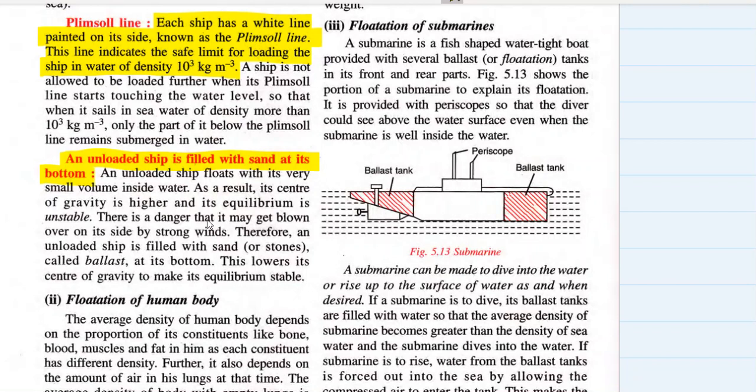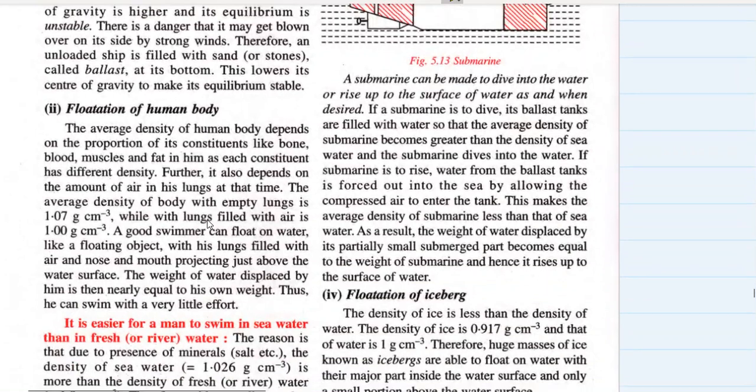Therefore, an unloaded ship is filled with sand or stones called ballast. It is called a ballast tank. In ships also there is ballast at its bottom. So this lowers its center of gravity and makes it more stable, and makes its equilibrium lower and more stable.